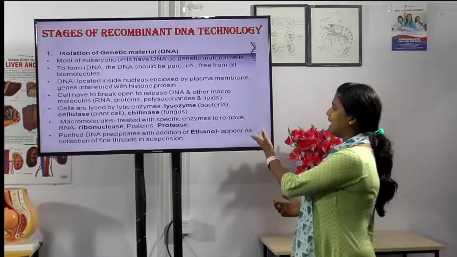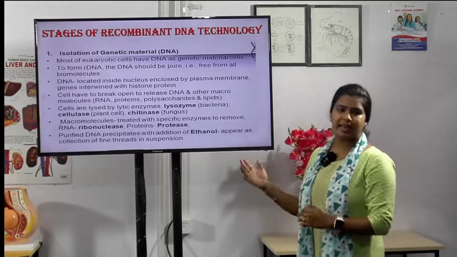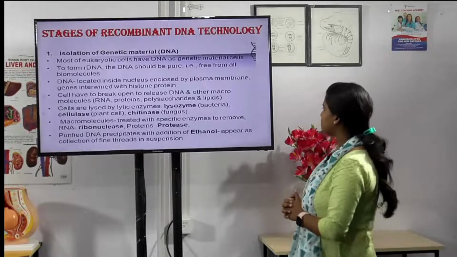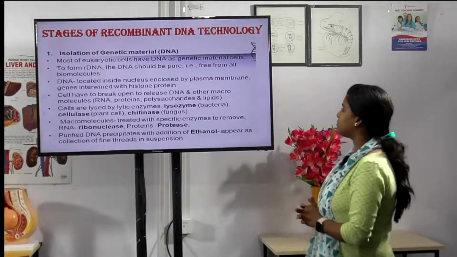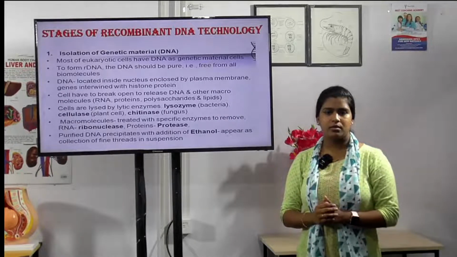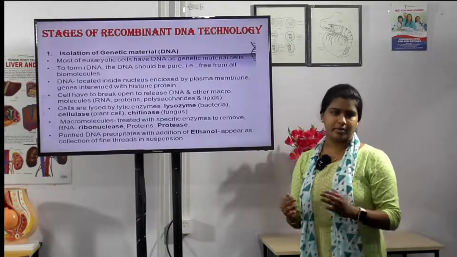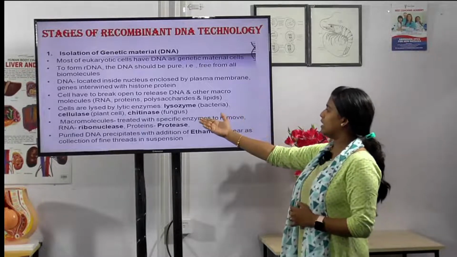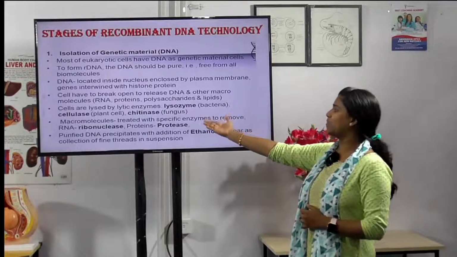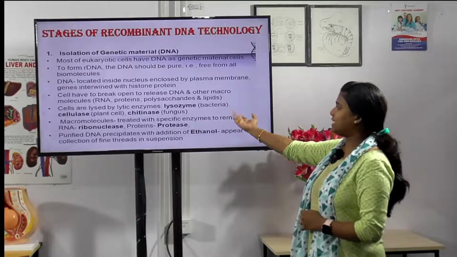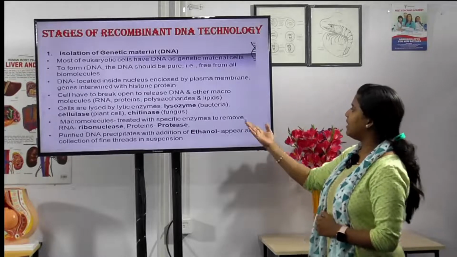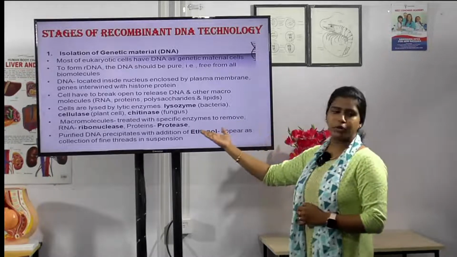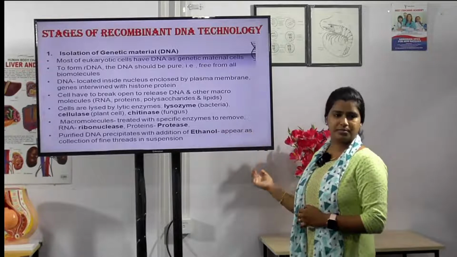and cells are lysed by lytic enzymes. What is lysis? Cells are lysed. Lysis means separation, breakdown. It is lysozyme in the case of bacteria, cellulase in plant cells, and chitinase in fungi. Then the macromolecules are treated with specific enzymes to remove RNA with ribonuclease and proteins with protease.